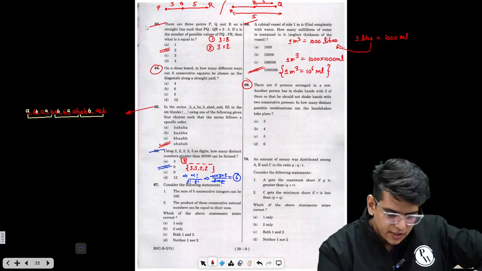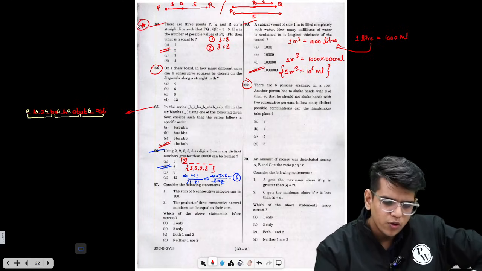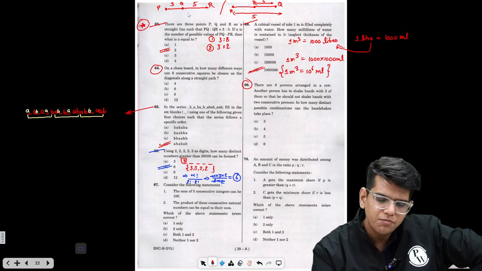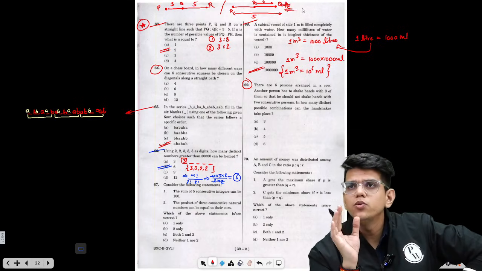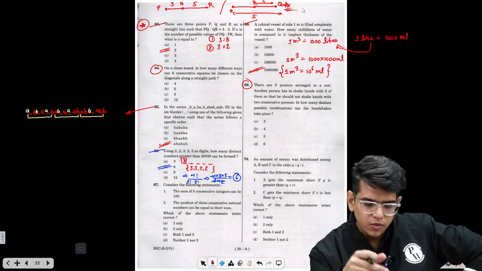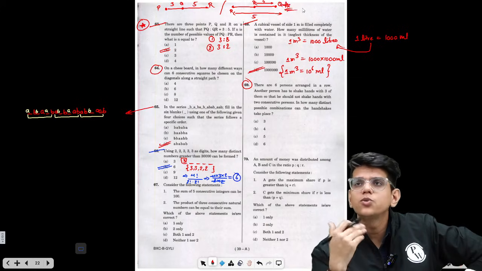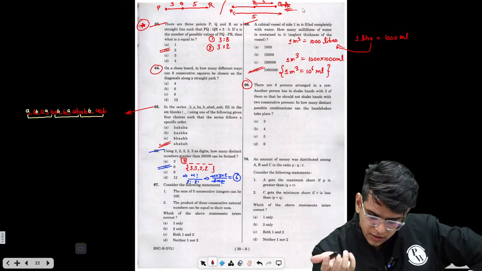This is a good question. Some of you may find the first ratio from here, but some of you can miss this second part. So you need to have focus in the exam to check if there are other possibilities or not, right? So this is one question.